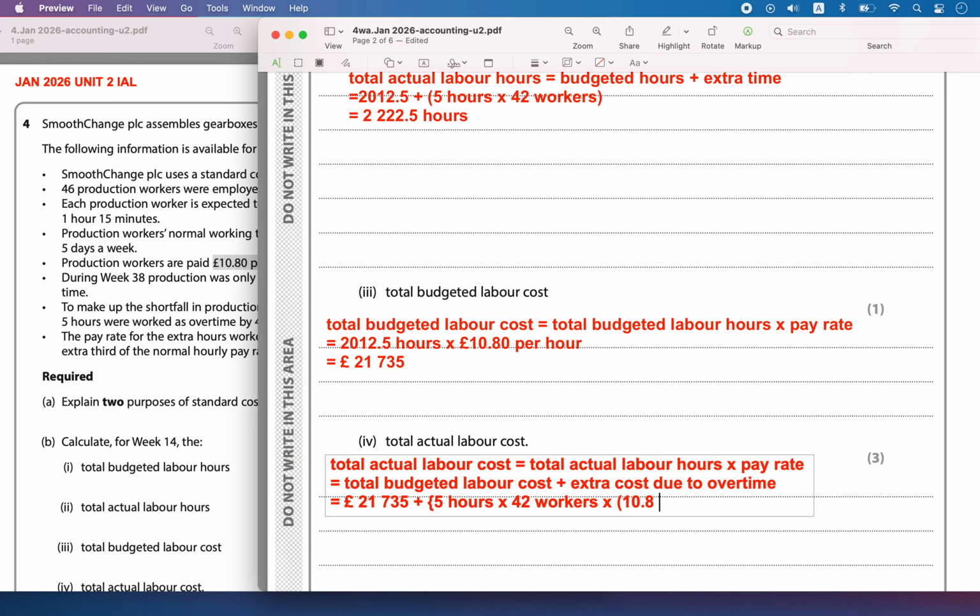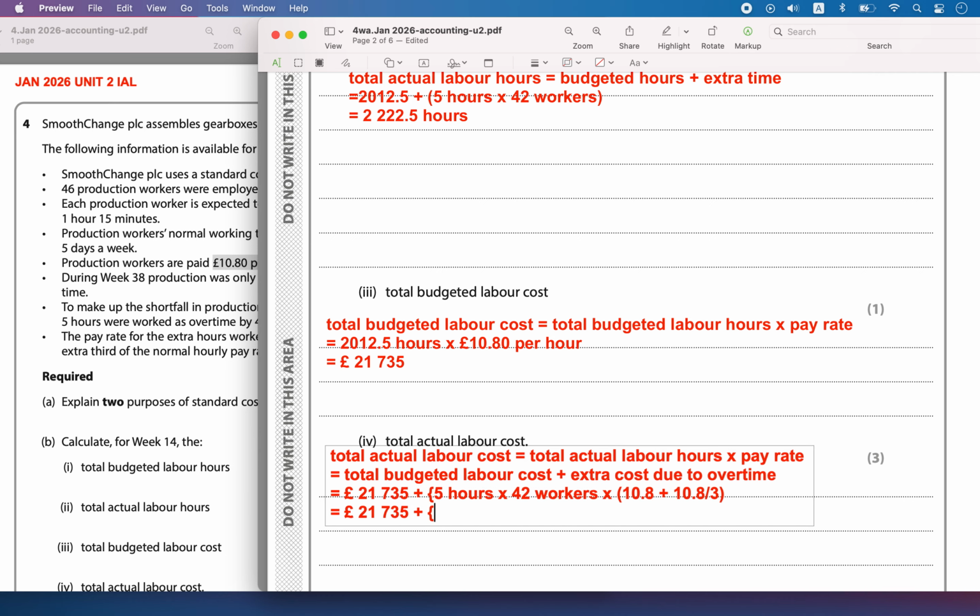So 10.8 plus 10.8 by 3. So that is equal to 3024.